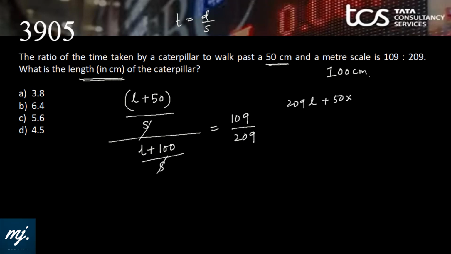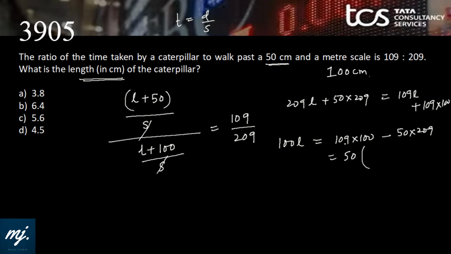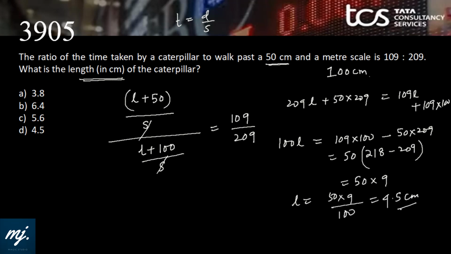209 times (L plus 50) equals 109 times (L plus 100). If I deduct these two, 100 L equals 109 into 100 minus 50 into 209. Let me take common 50. It would be 218 minus 209, that is 50 into 9. So the length of the caterpillar is 50 into 9 by 100, that is 4.5 centimeter. 4.5 we have in option D.